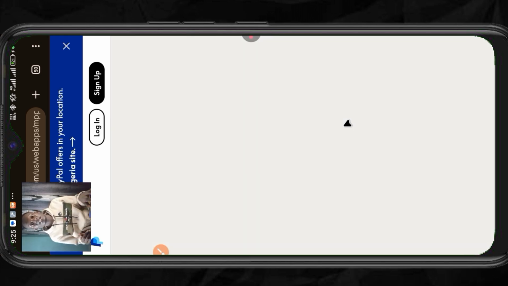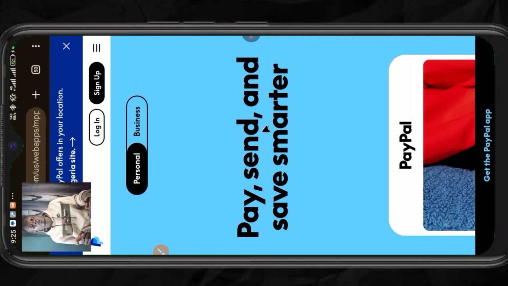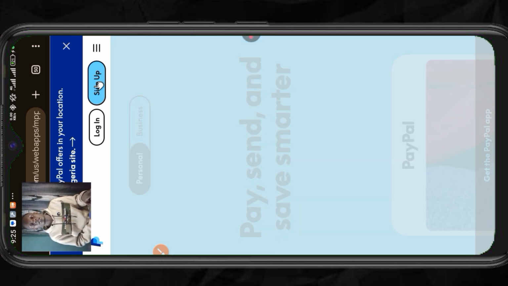Then this page will open for you to create your PayPal account. Over here you can see login, and in this other place you are seeing sign up. If you already have an account, you can just log in. But since in this case we don't have an account, we'll be using the sign up button. Yes, just click on sign up.